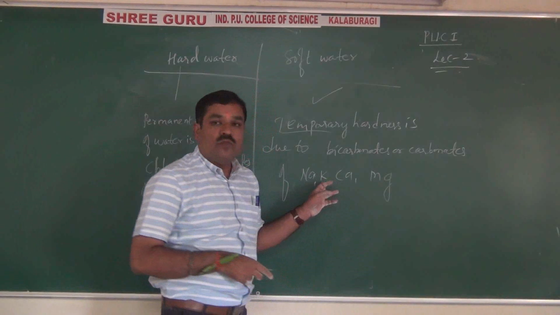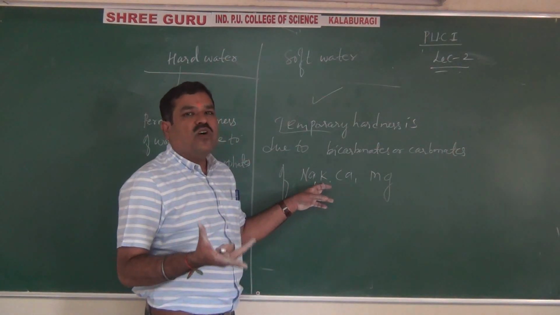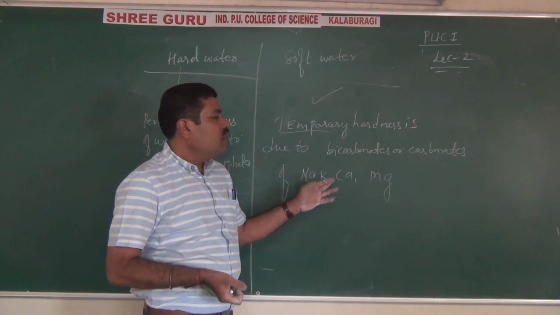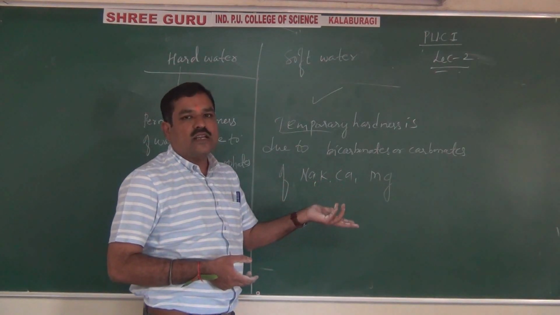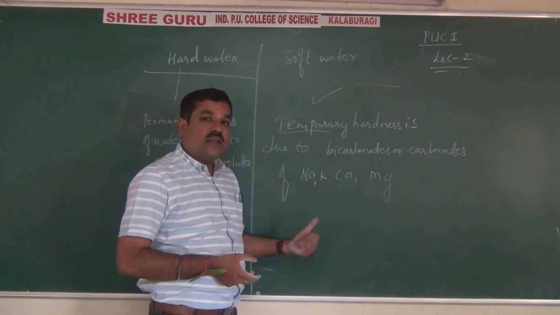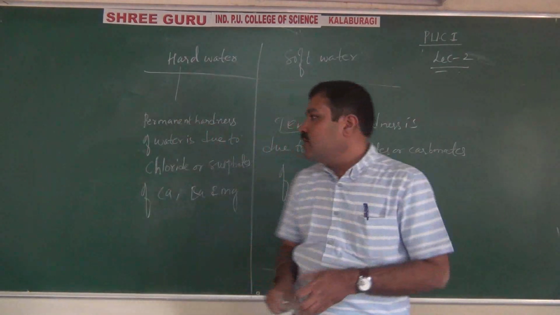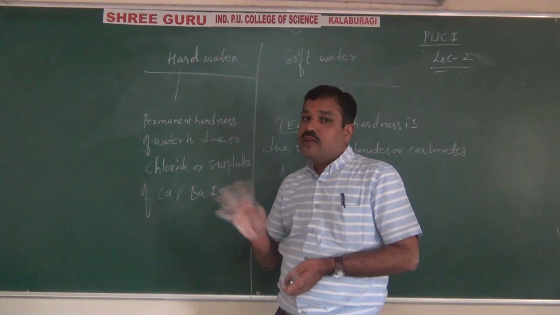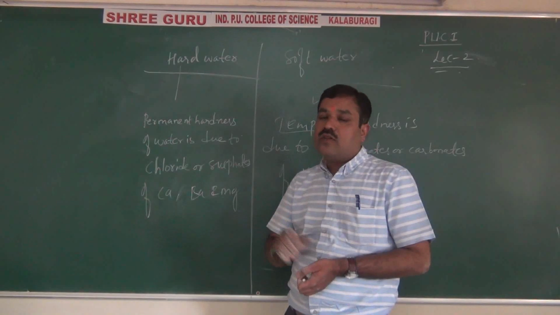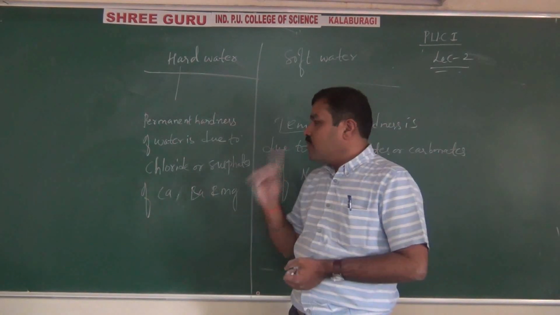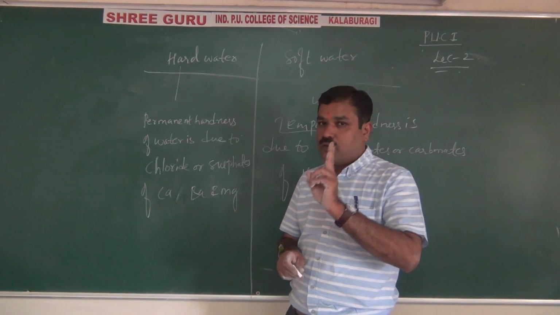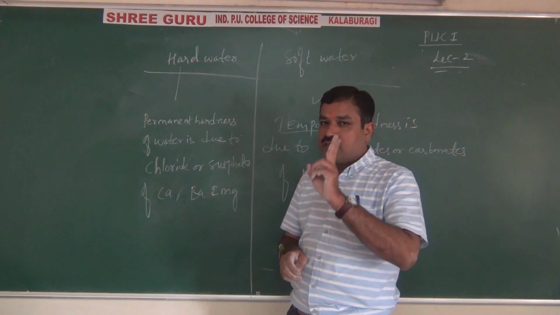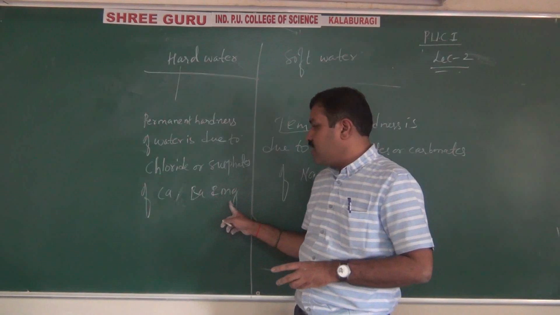Temporary hardness can be removed easily. How, sir? Just by boiling water. By boiling, carbonates and bicarbonates decompose to carbon dioxide and water easily. Therefore, temporary hardness can be removed by just boiling, but permanent hardness cannot be removed. Please try to remember, students. Permanent hardness is mainly due to chlorides and sulfates of calcium and barium.